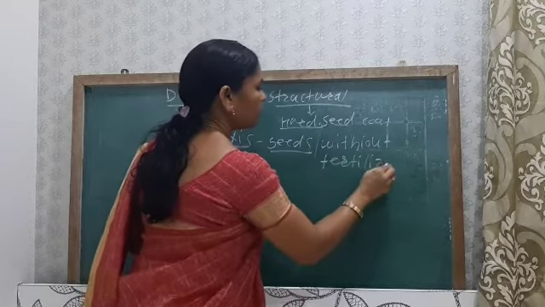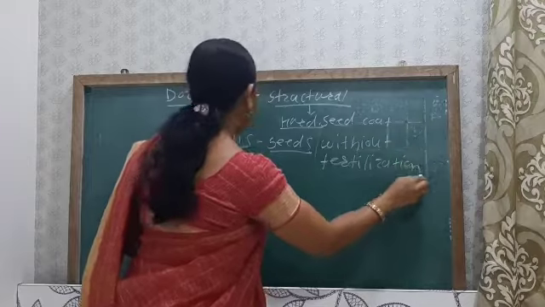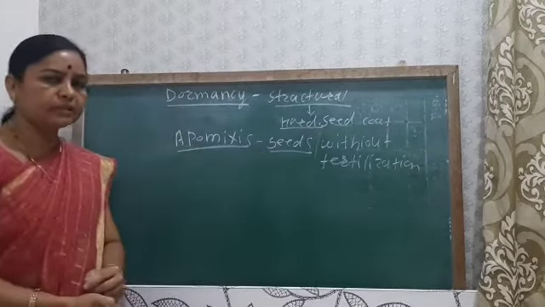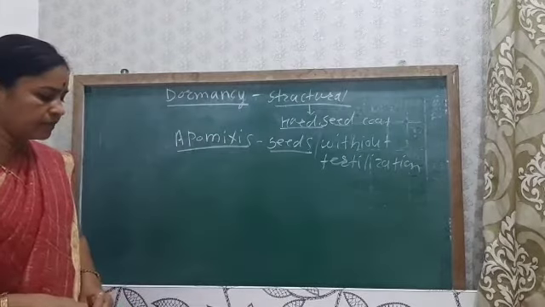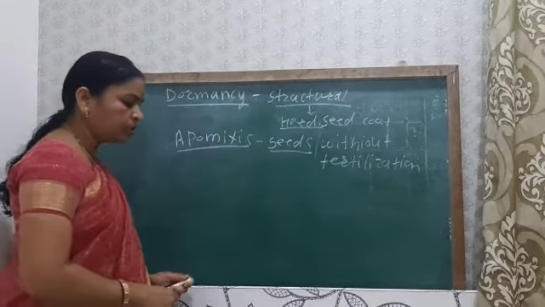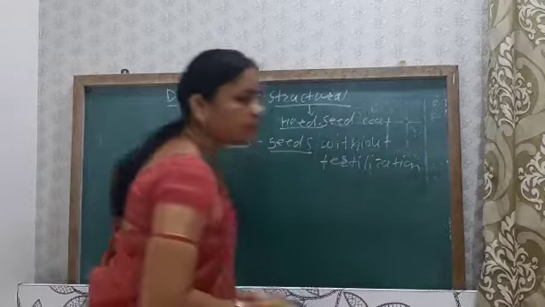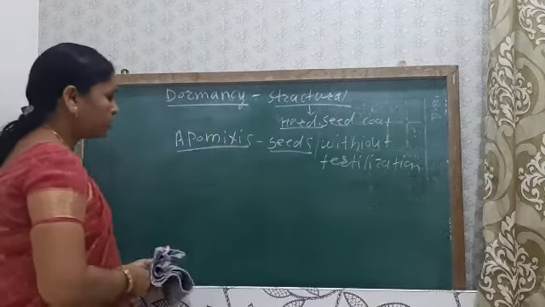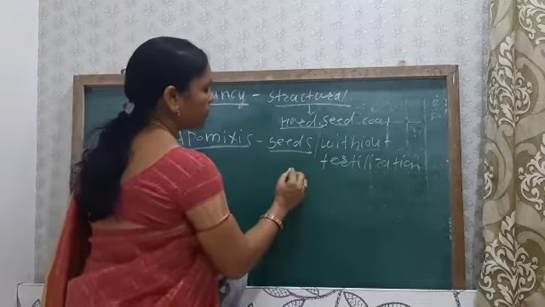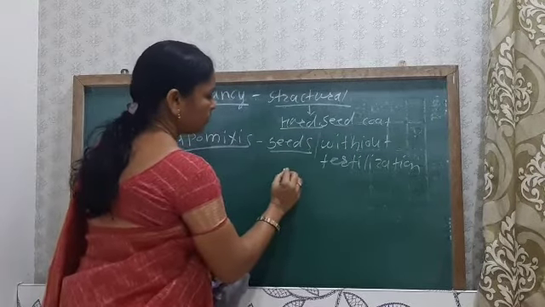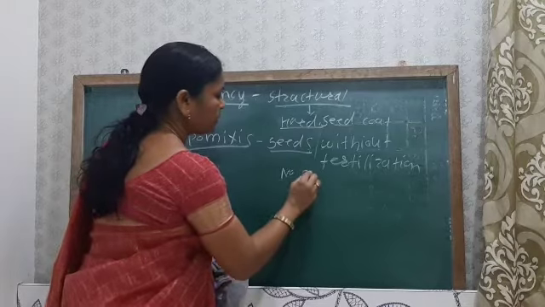In apomixis, no meiosis or syngamy takes place. Why? Because there is no formation of gametes, so no gamete formation takes place.